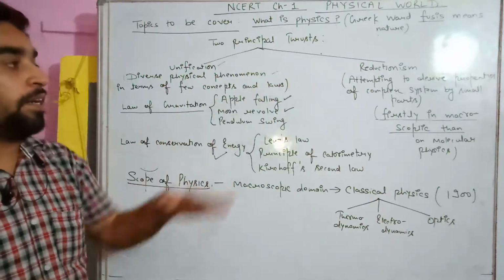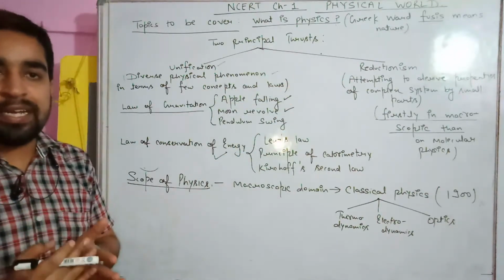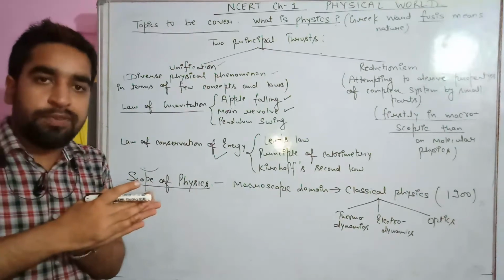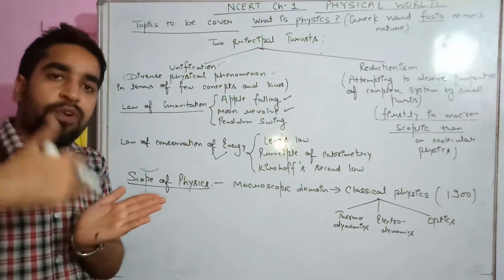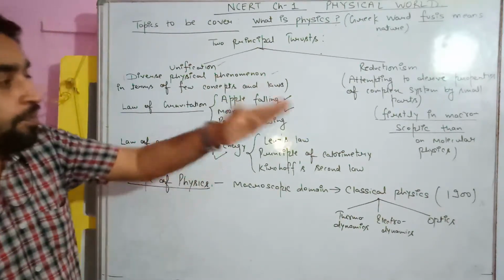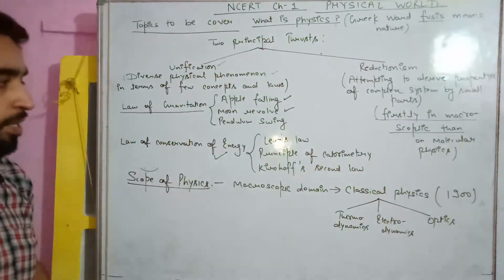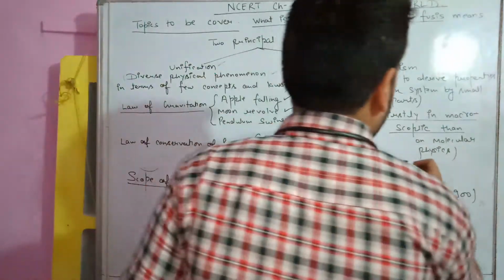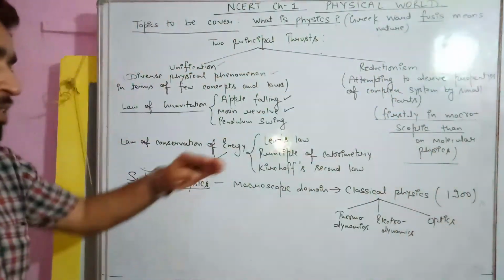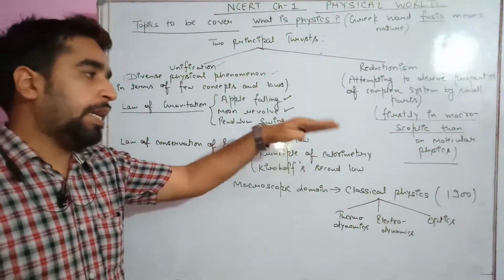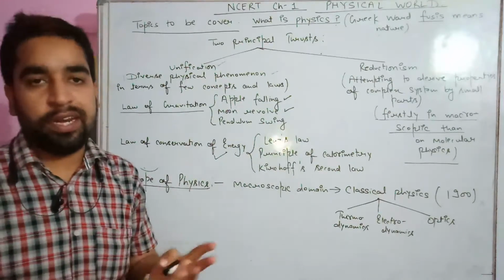By the word it is clear, reduction. We are reducing it, and for the reduced part we have the law, and we want to integrate it and create a new law for a complex system. That is known as reductionism. Okay, so firstly we study for macroscopic level, and then we define it for molecular level.